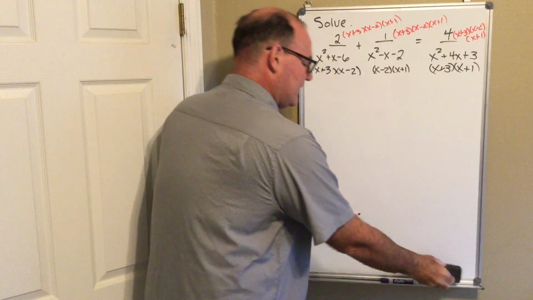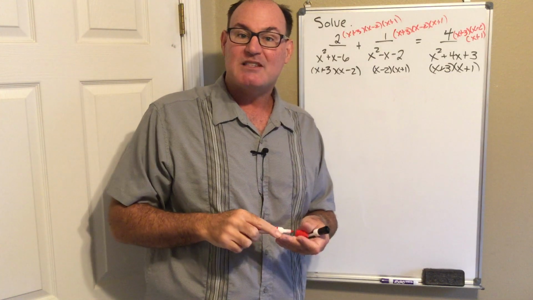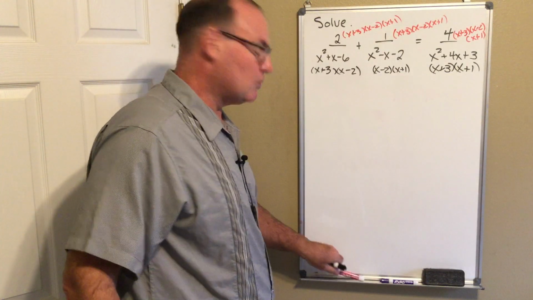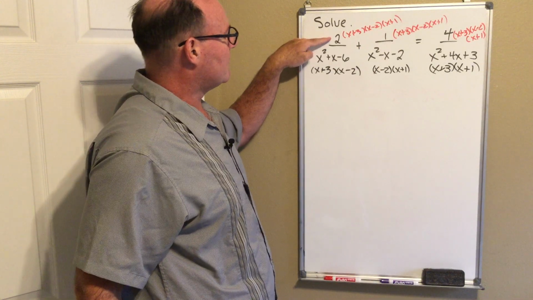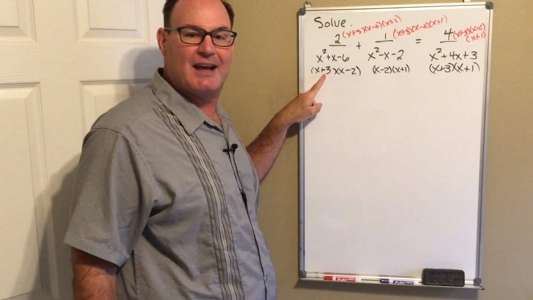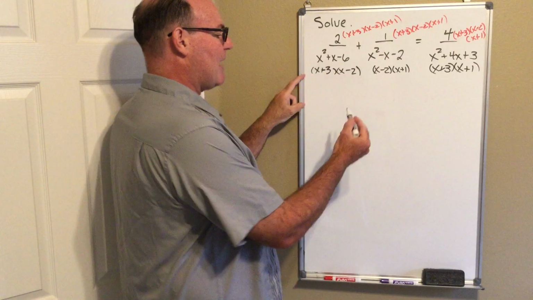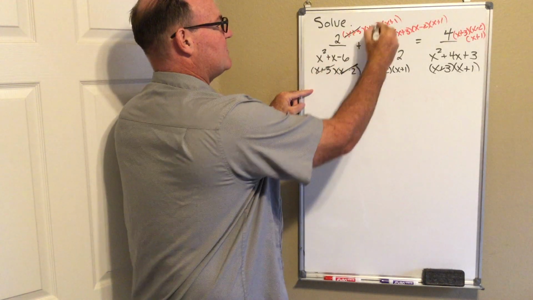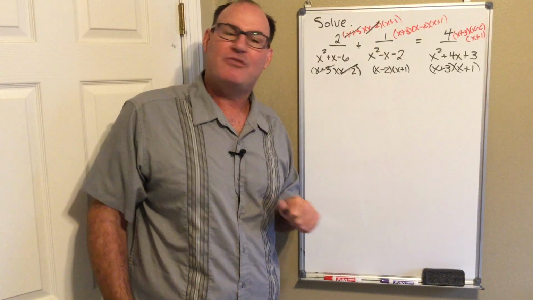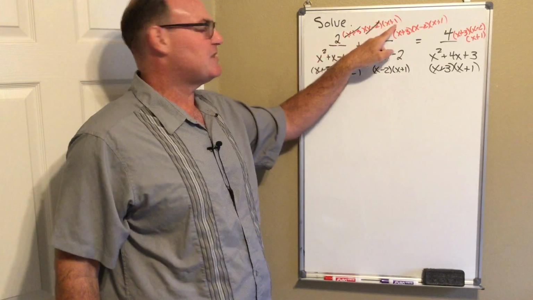To make this a little less cluttered, I'm going to erase my common denominator right there. Now I'm going to go about the best part of the business and clear the fractions. Notice this first fraction is 2 over x plus 3, x minus 2. The x plus 3's cancel, and the x minus 2's cancel, and I'm left with 2 times x plus 1.